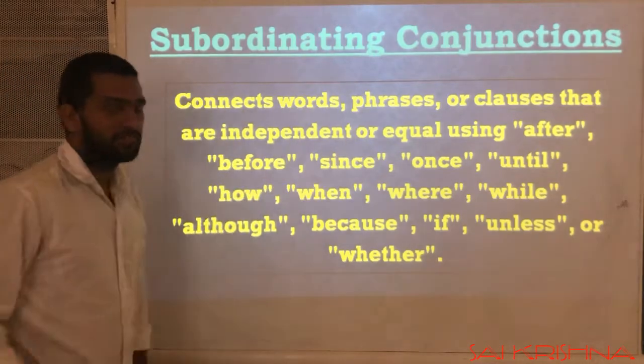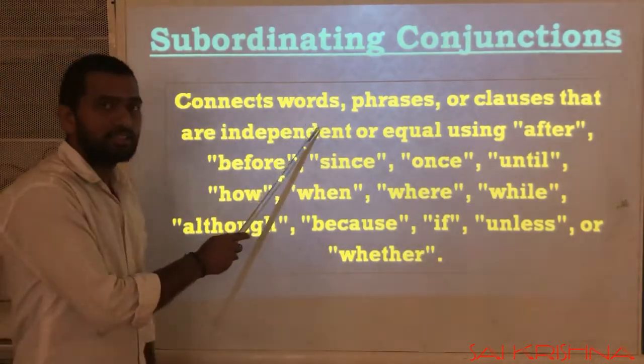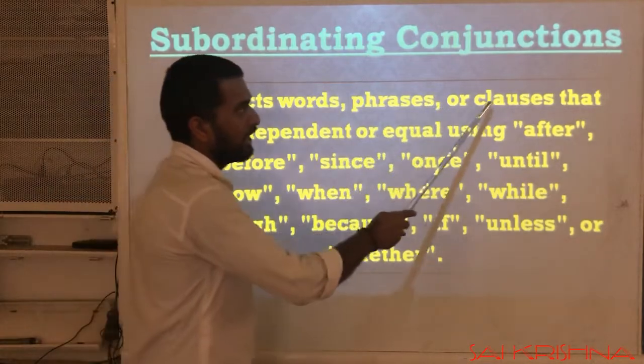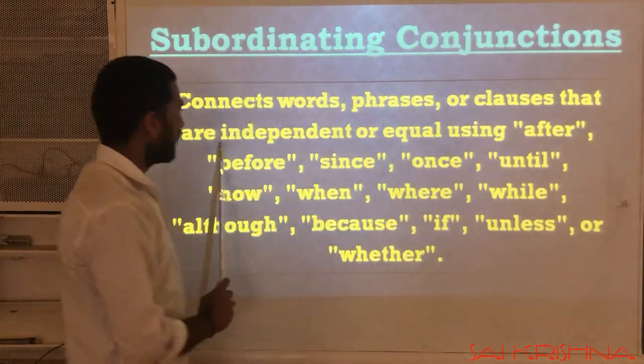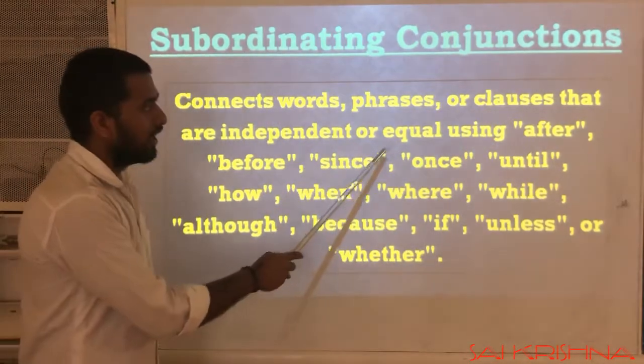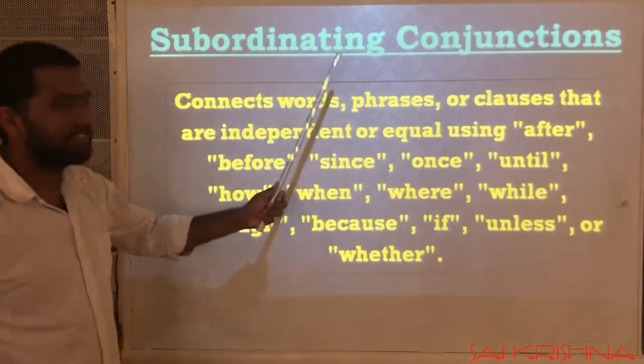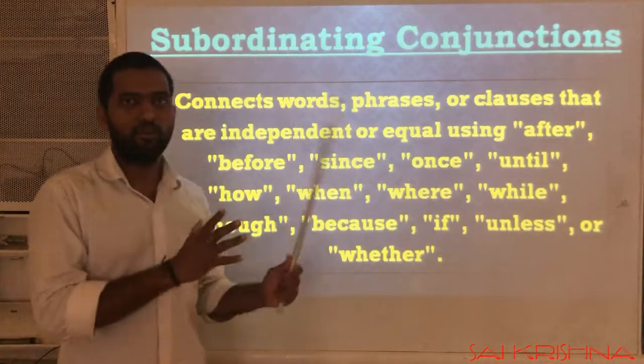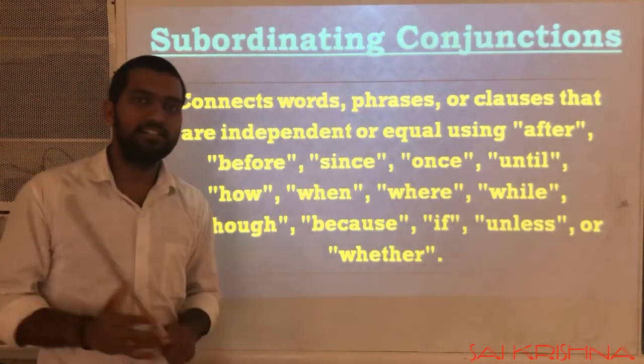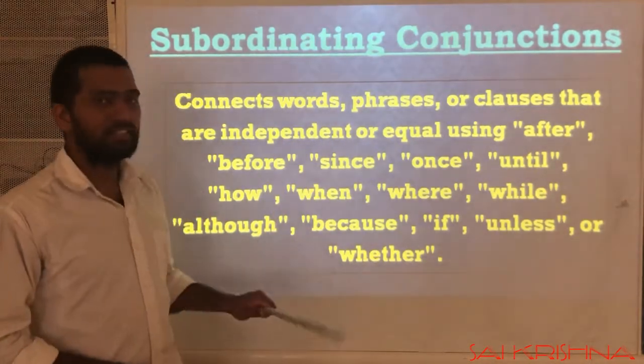Subordinating conjunctions connect words, phrases or clauses. What are the subordinating conjunctions which are used to connect words, phrases or clauses in a sentence?